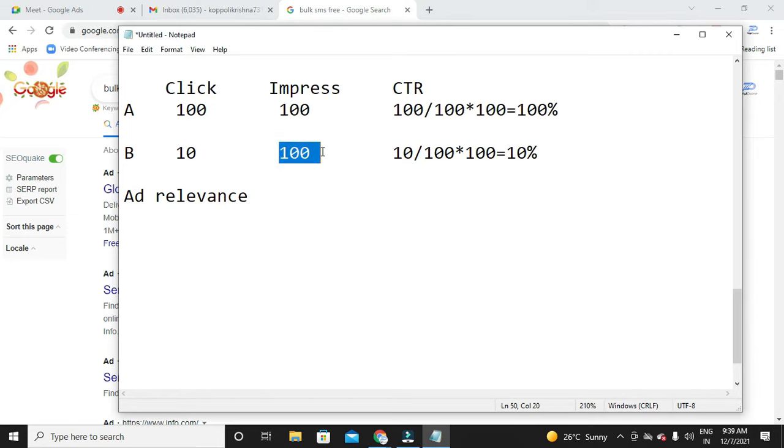If no one clicks on your ad after it appears, what happens? Your ad is appearing, but you are not getting more clicks. So your CTR gets down. Yes or no? Your CTR also depends on your ad relevance. So if your ad is not relevant, automatically your CTR gets down. It's directly proportional. So what you have to do is try creating a relevant ad for your keywords. Okay, so this is one more factor.